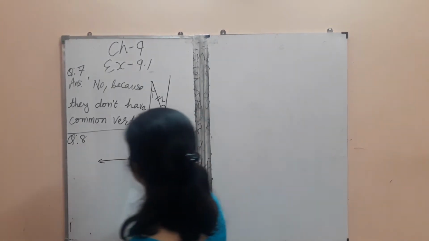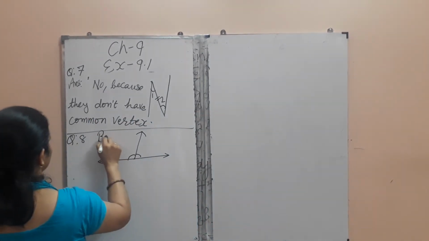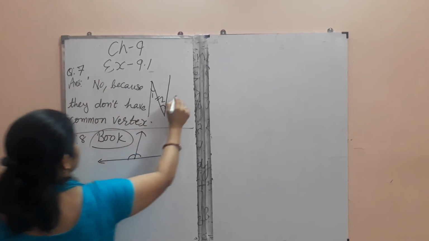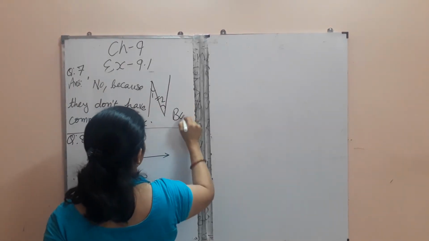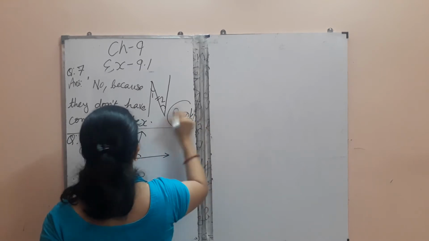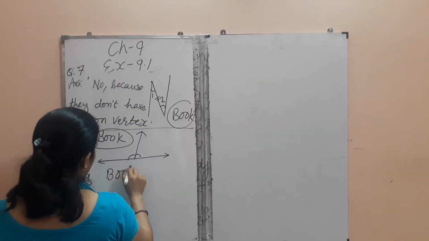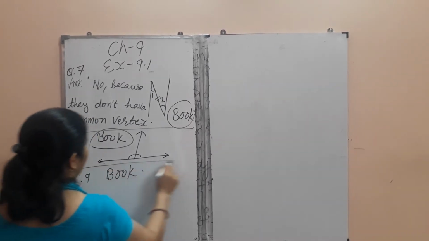Question number 8 in the book you will do. Question number 7 also in the book you will do. And question number 9 also you will do in the book only. No need of doing it in any copy.